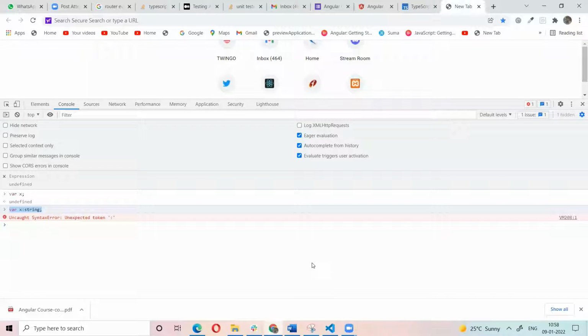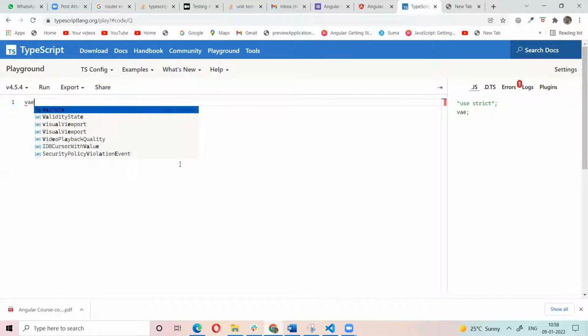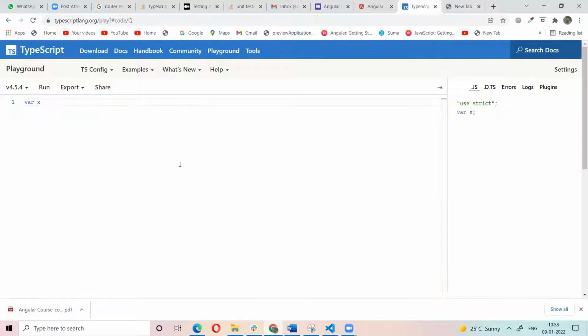The total Angular application is written in TypeScript only. That means to run Angular, we need a compiler also. For example, we have the TypeScript playground, where we can practice our TypeScript separately. For example, I define a variable.